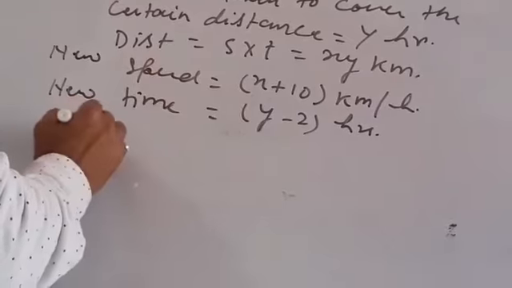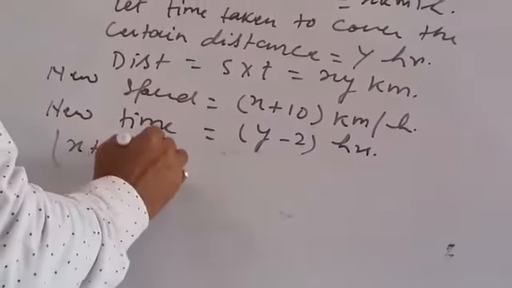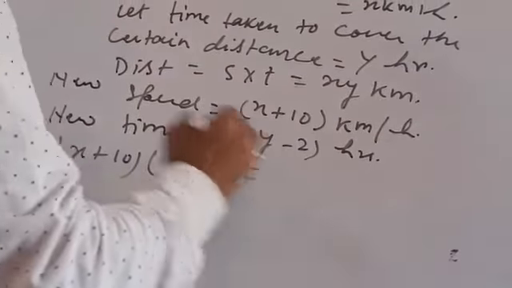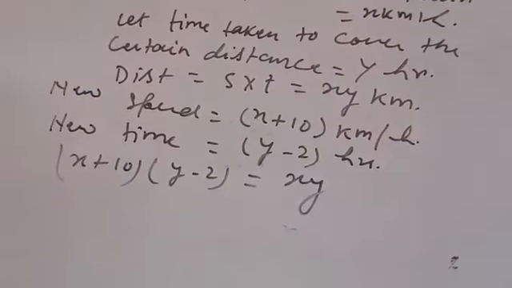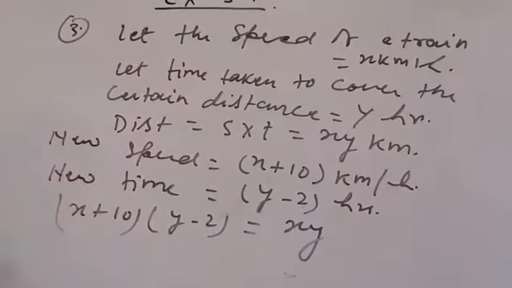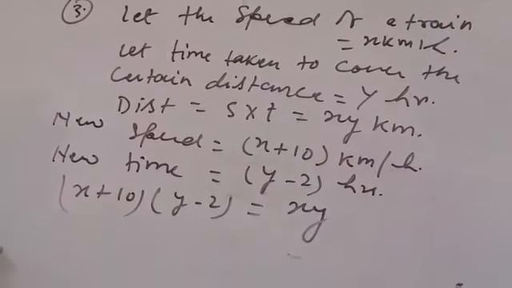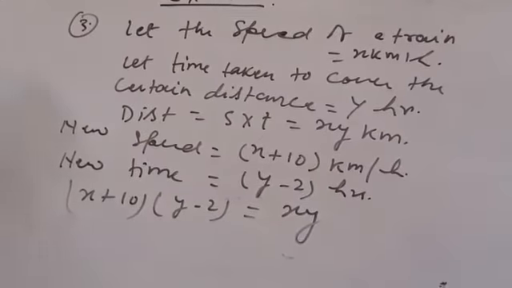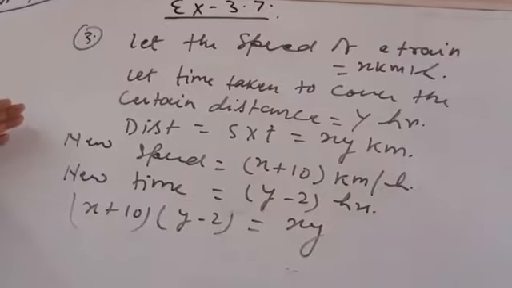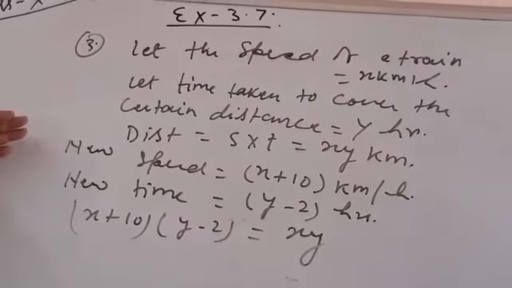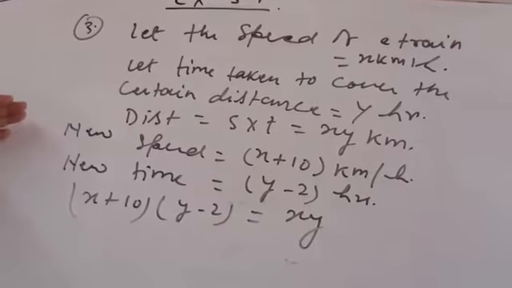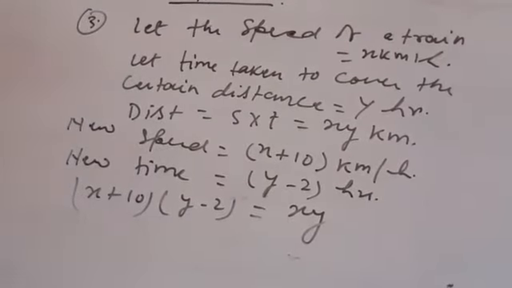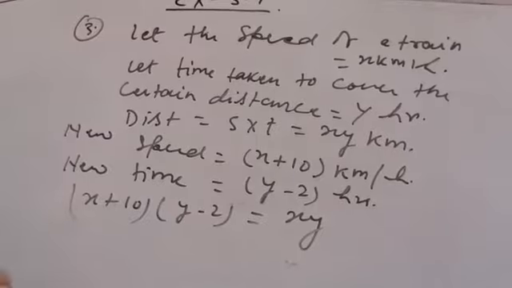So speed into time, x plus 10 into y minus 2 is equals to xy. Yes, there would be no change in the distance. Distance would remain same. Whenever speed is increased, yes, time taken would be less, and if time taken is more, it means definitely the speed would be decreased. So this is one condition you will have.